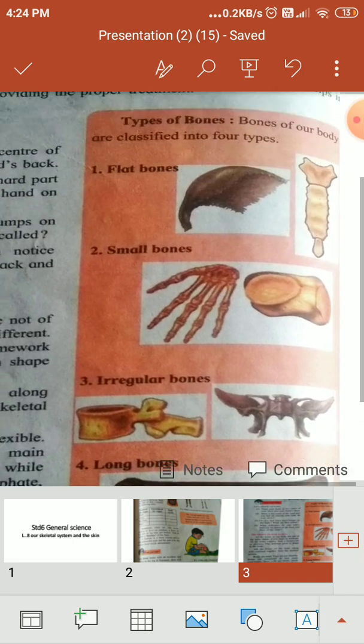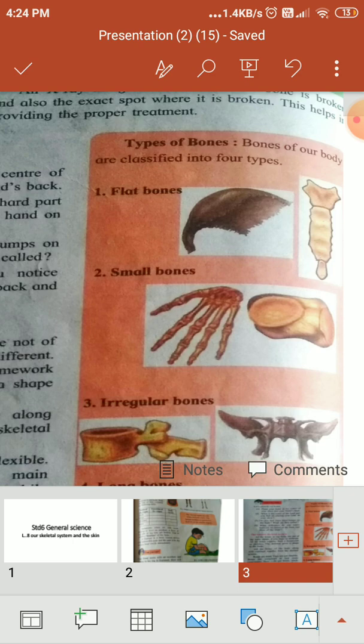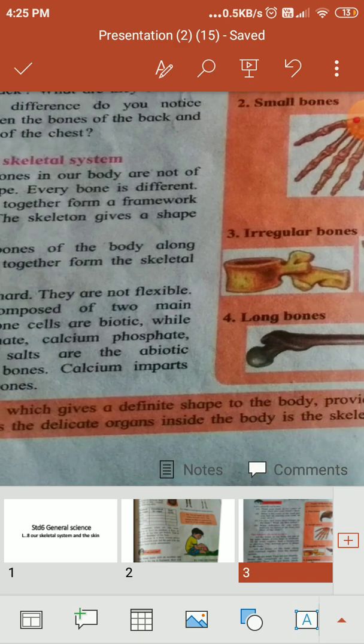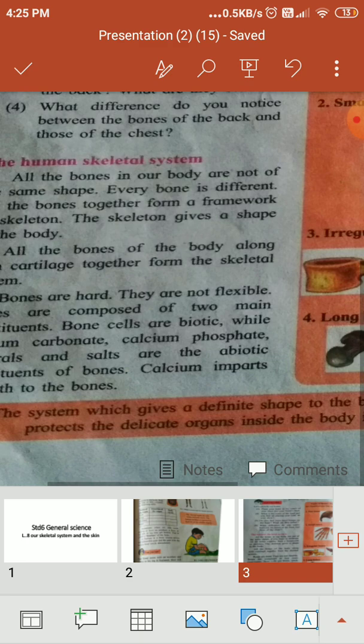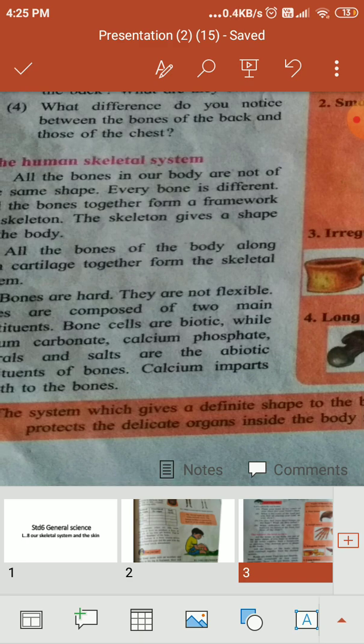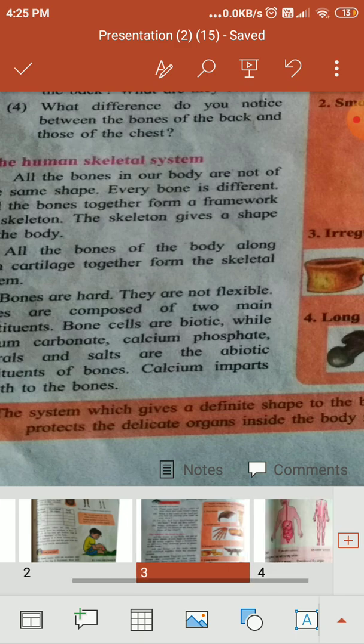You have to write down all this. Now, the system which gives a definite shape to the body, provides support. What is the skeletal system? The system which gives a definite shape to the body, provides support and protects the delicate organs inside the body is the skeletal system.